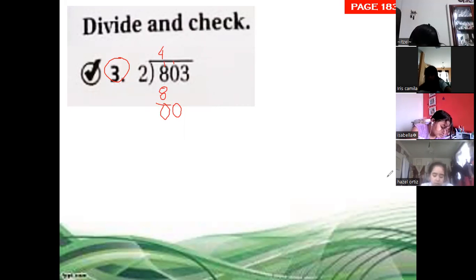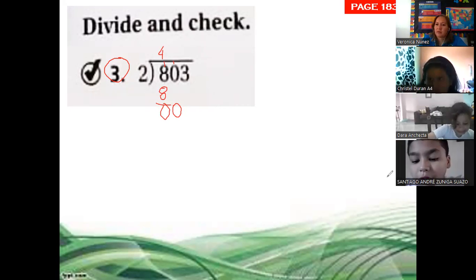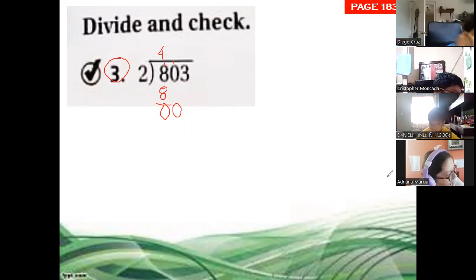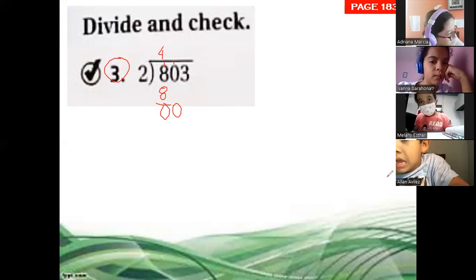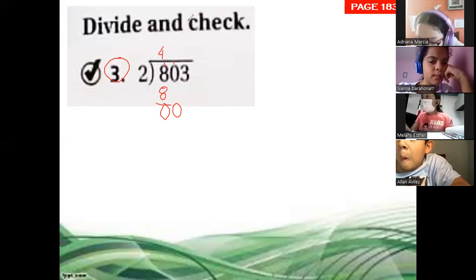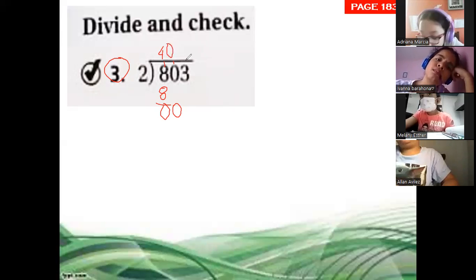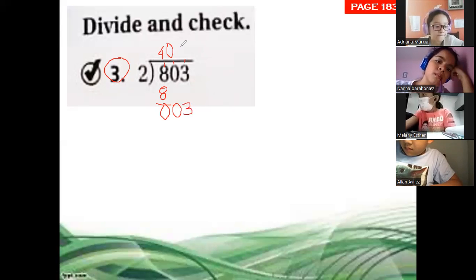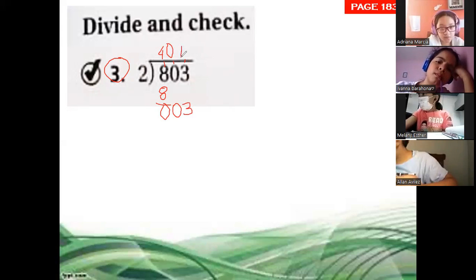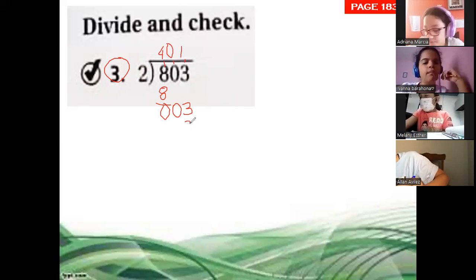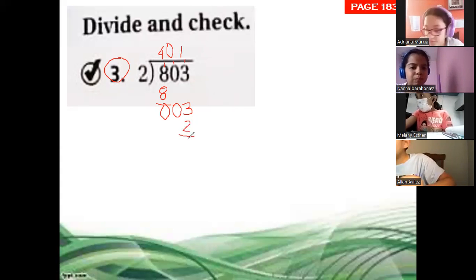Write a 0 after the 4, in the quotient. Okay, now next digit, number 3. 3 divided by 2, 2 times 1, remainder 1.